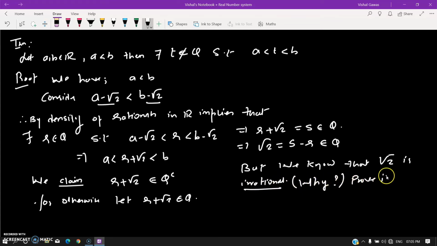Therefore, it's a contradiction. Hence, root 2 does not belong to Q, which is a contradiction.